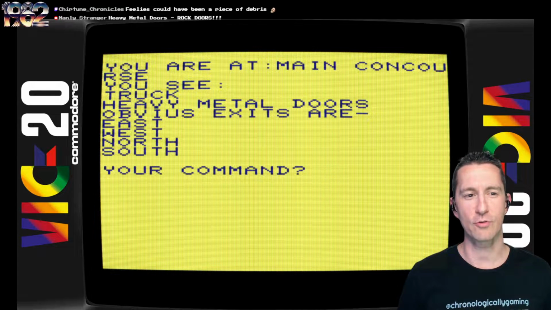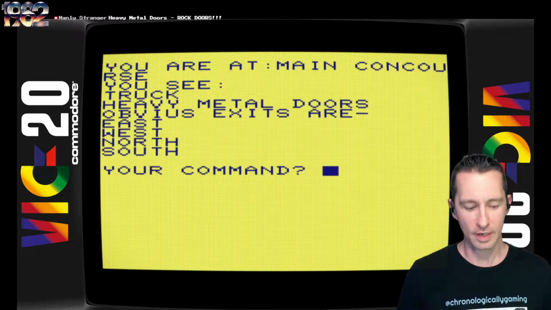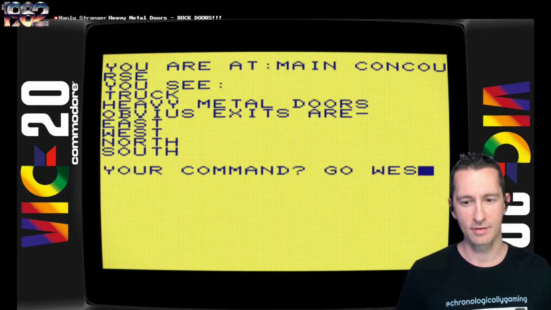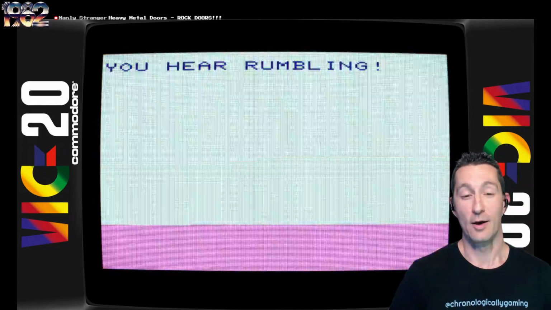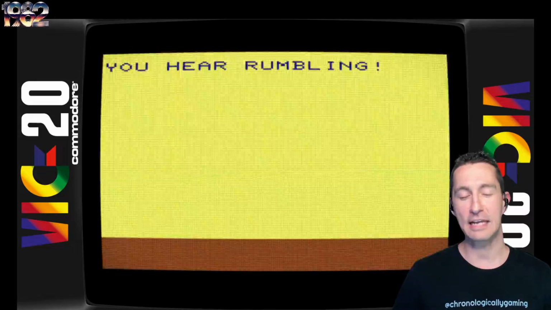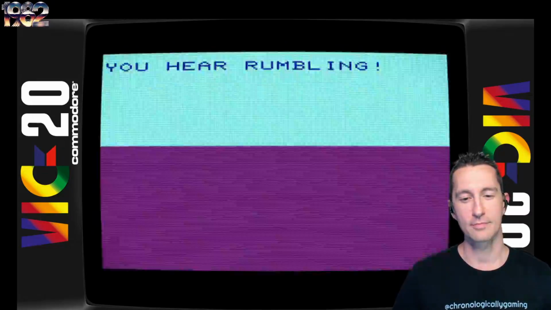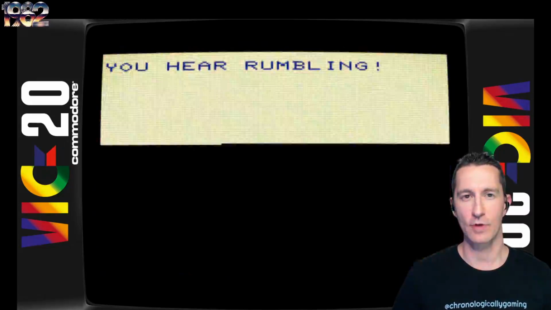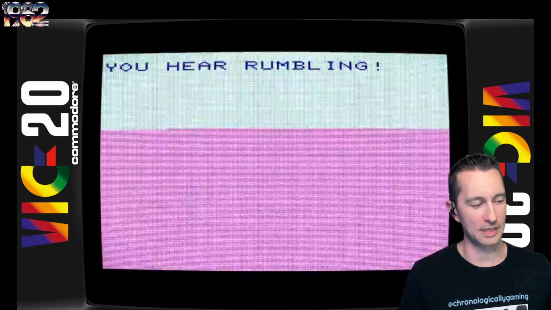All right, so here we go. We're in the main control room. We can see a truck, heavy metal doors, obvious exits are east, west, north, and south. Where do we want to go? Let's go west. Whoa, special effects in a text adventure game? It is not the first, but you've got to admit, it is refreshing to hear some sound and some graphics when you're playing the game.